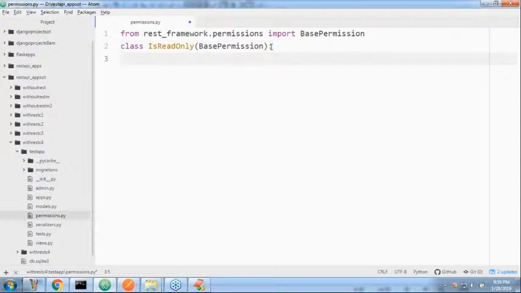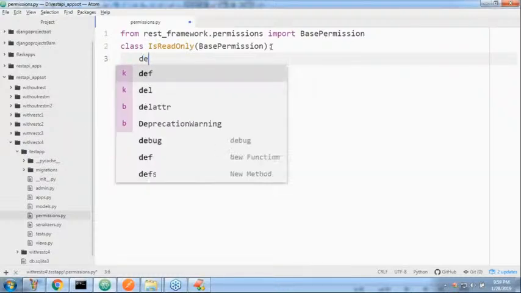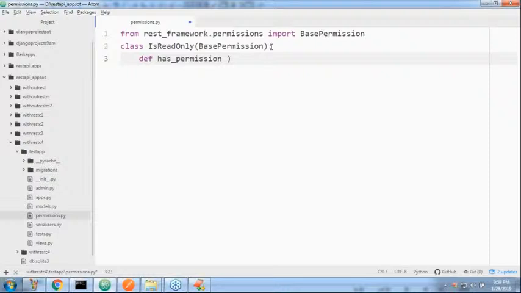Now my next target, sir: def has_permission. What are the arguments? self, request, view. Internally this method will be called by passing the view object, so these three arguments are there.